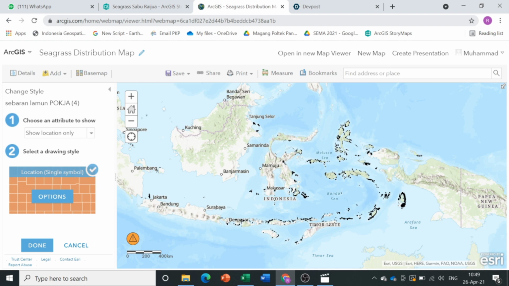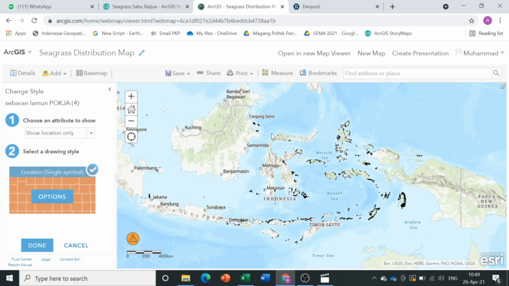This is the distribution of seagrass in Indonesia, which is in almost all coastal areas. The distribution of seagrass in Indonesia is dominant in eastern Indonesia. This is eastern Indonesia.